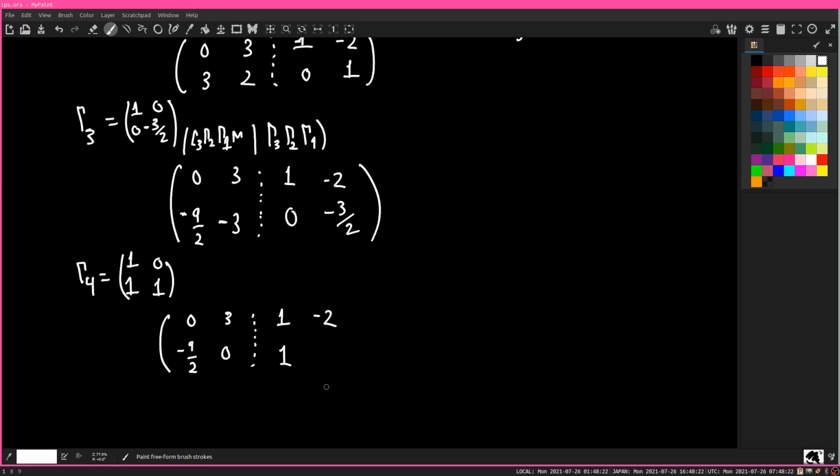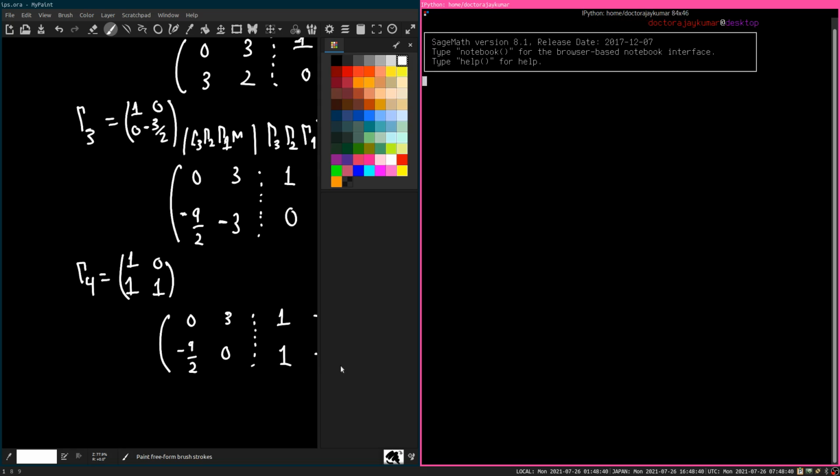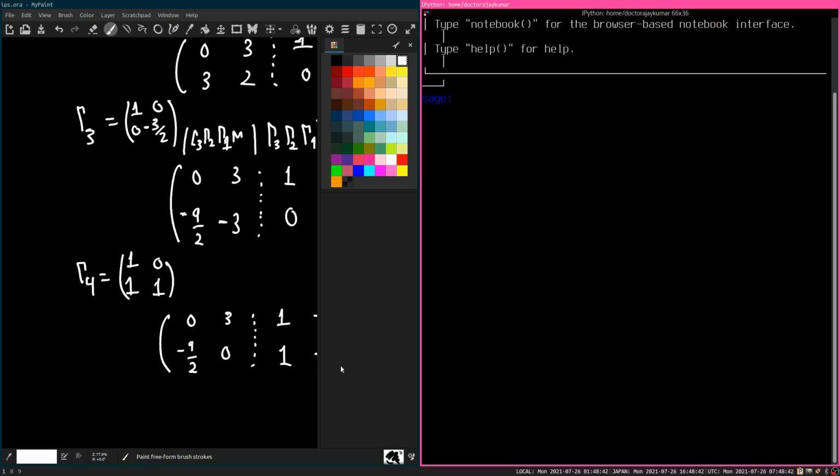What is that? That's minus 3 halves minus 4 halves? Yeah, that's got to be minus 7 halves. I'm going to double check that because I don't trust me. Yeah, minus 7 halves.